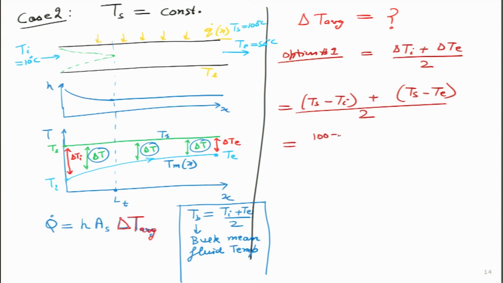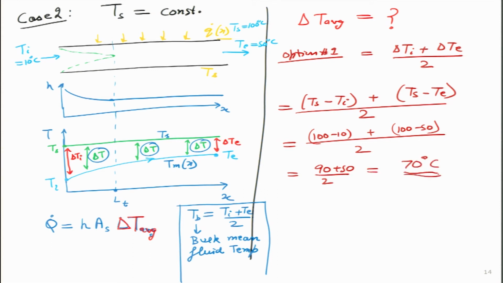This will be 100 minus 10 plus 100 minus 50 divided by 2, 90 plus 50 divided by 2, should it be 70 degrees? So that is option number 1. We have to figure it out. So in order to figure this thing out, let us not do the guesswork, let us do energy balance. And this we will do on the next slide.